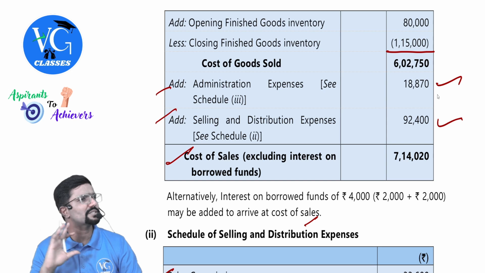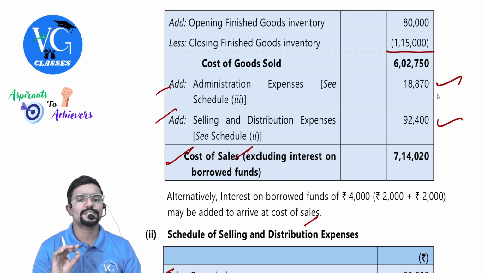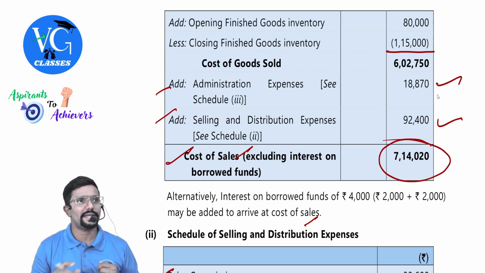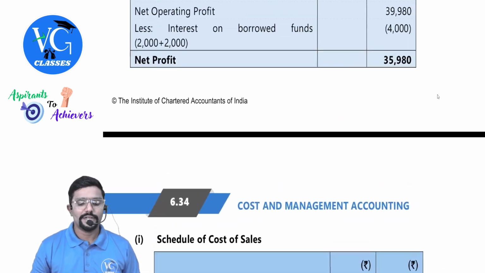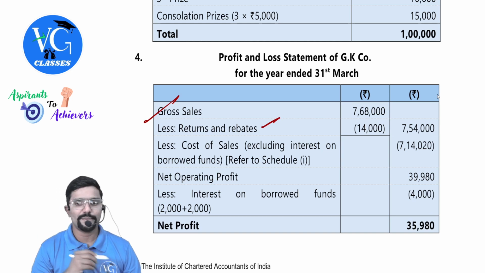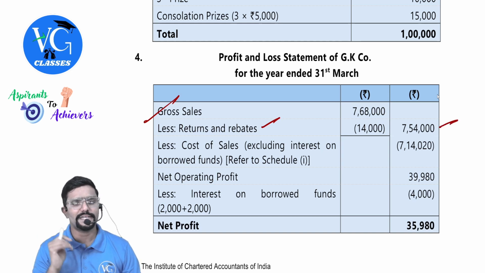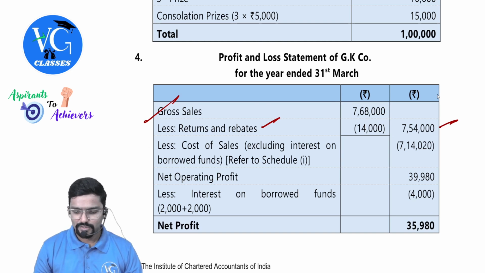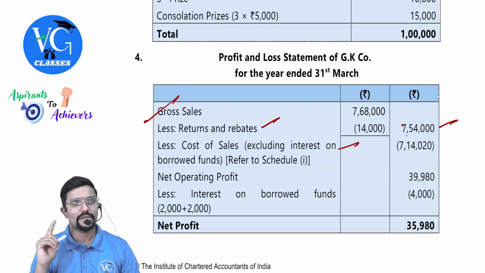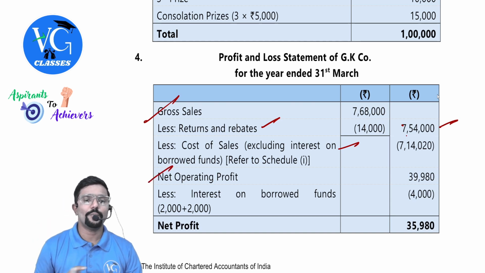Did we include interest cost here? No. So that is why they have mentioned excluding interest on borrowed funds. 7,14,020, guys. Now get it here. Gross sales minus sales returns and rebates, you will get actual sales or net sales. From that we are reducing cost of sales. Better you write 7,54 in the next line, because it may confuse you. Cost of sales is 7,14,020, which just now we derived, excluding interest. Now what we got? Operating profit.